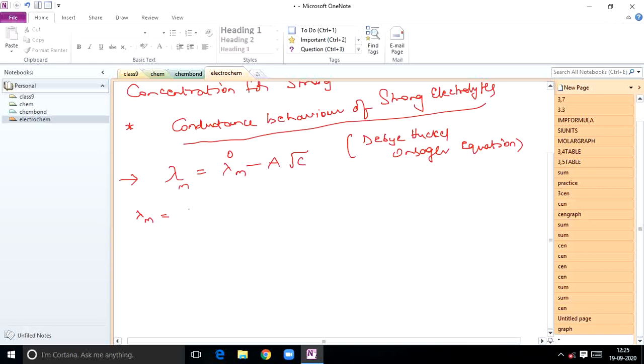In this expression, lambda m represents the molar conductivity of an electrolyte at a given concentration.